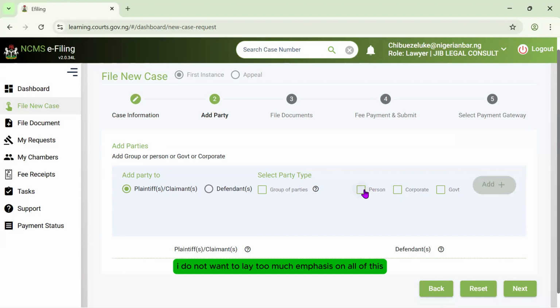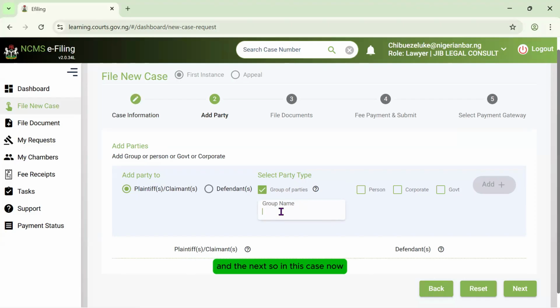I do not want to lay too much emphasis on all of this, but I'm just going to state it as clearly as I can so that it will be easy for those who are watching the video to get it straight. If it is one person, one corporate or one government, you pick. But if your parties are more than one, you are expected to click on group of parties and then put the name of the first party and the next.